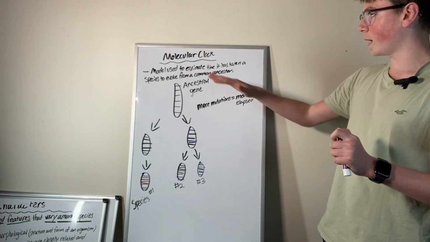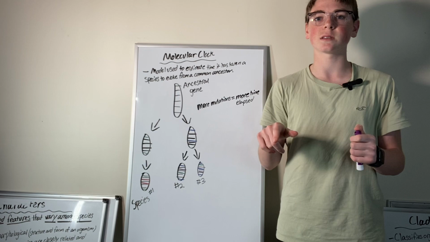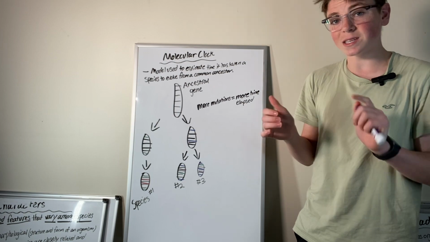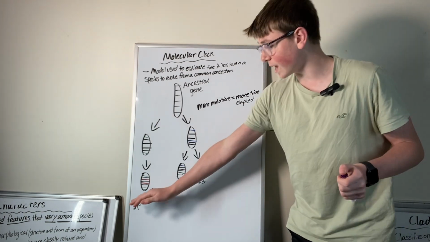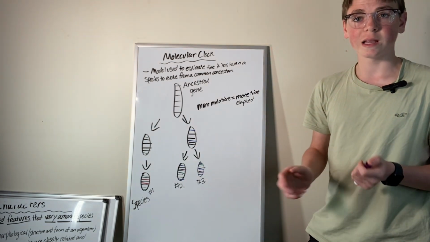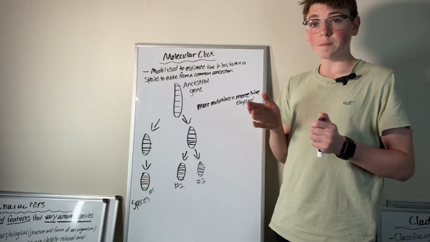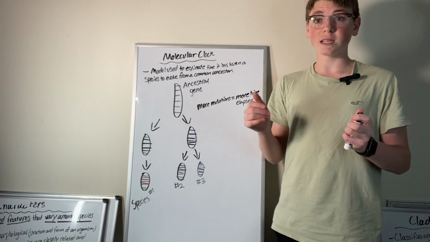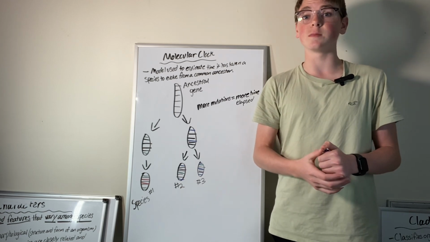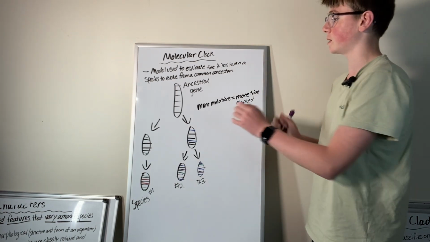So what we're saying here, and why it's called the clock, is that more mutations means more time has passed. So here in the middle, not that much time has passed. It's enough time to get some mutations, but by the end here, when we have 4 mutations, 4 mutations, and 4 mutations, clearly some time has passed if we've already gotten to a new species. So scientists try to estimate how long it takes for one of these mutations to occur, but they can't really estimate it because mutations are influenced by a ton of things and are not occurring at a constant rate.